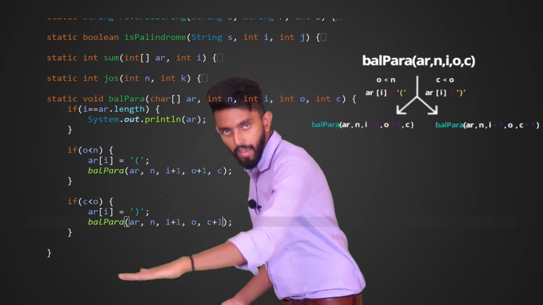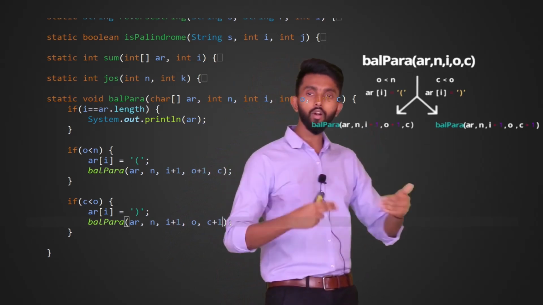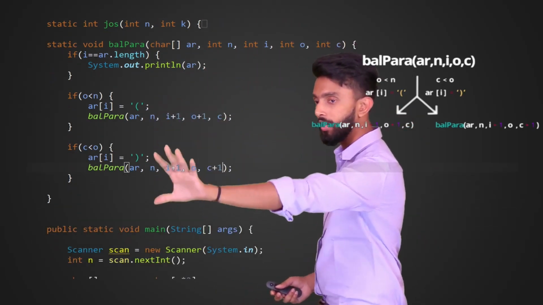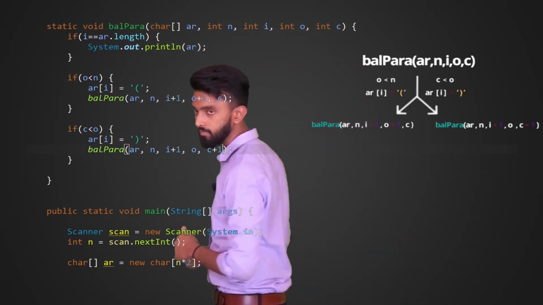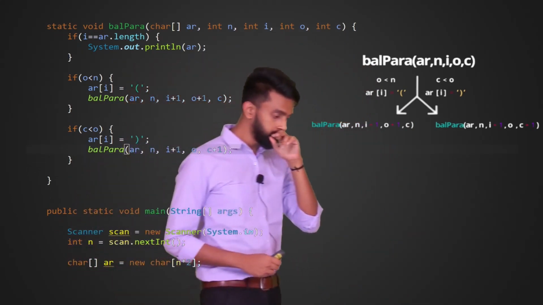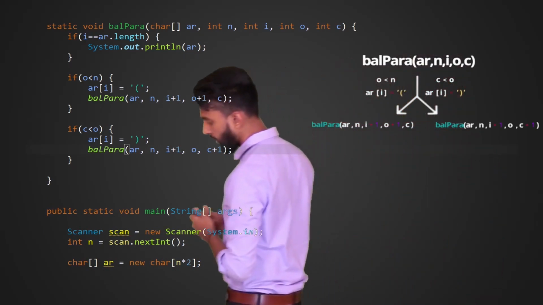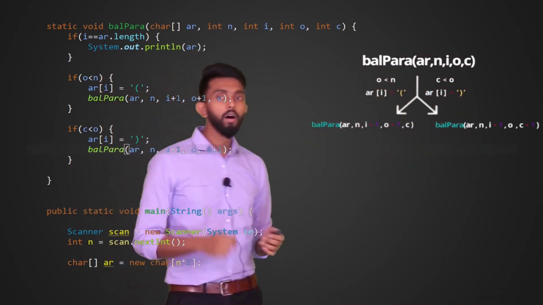If you hit the base of recursion, you will print the array because you would have filled all characters. I would have gone outside. Otherwise, keep inserting, recursively calling, recursively calling. How many of you understood this perfectly? Put a yes in the chat. Okay, beautiful.